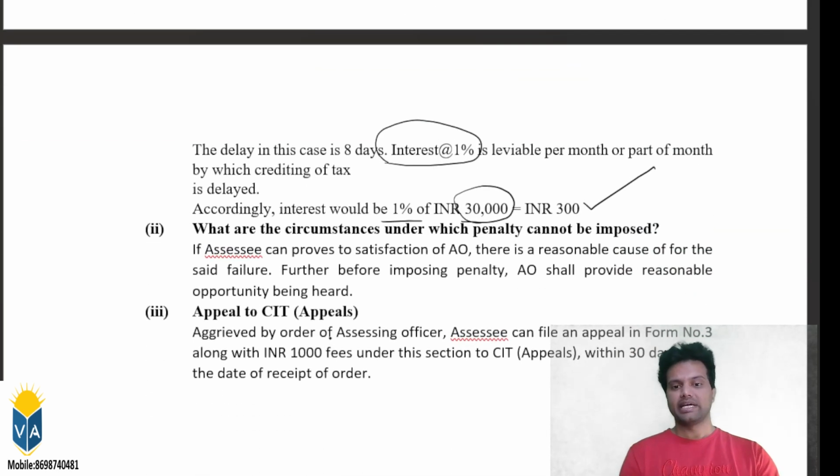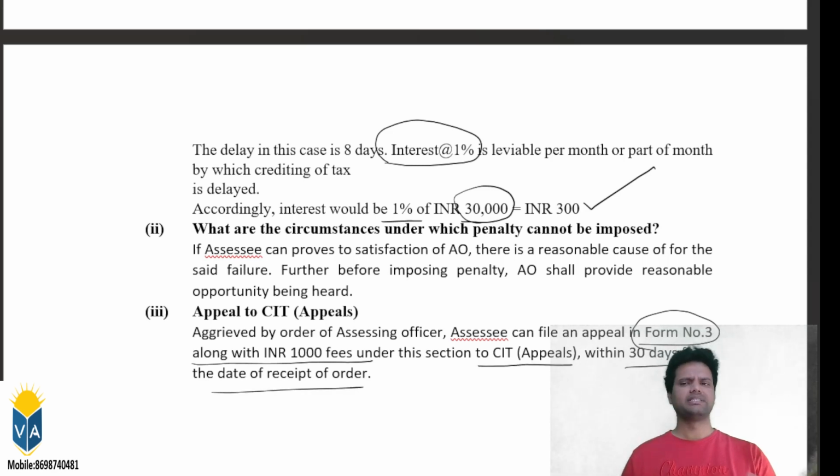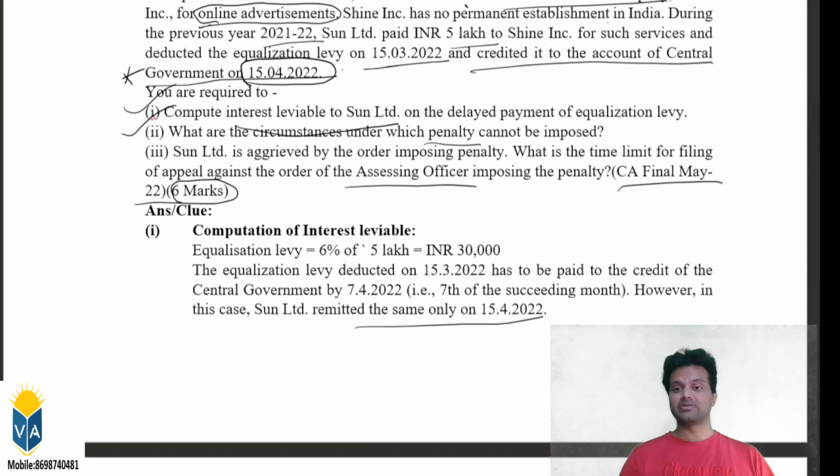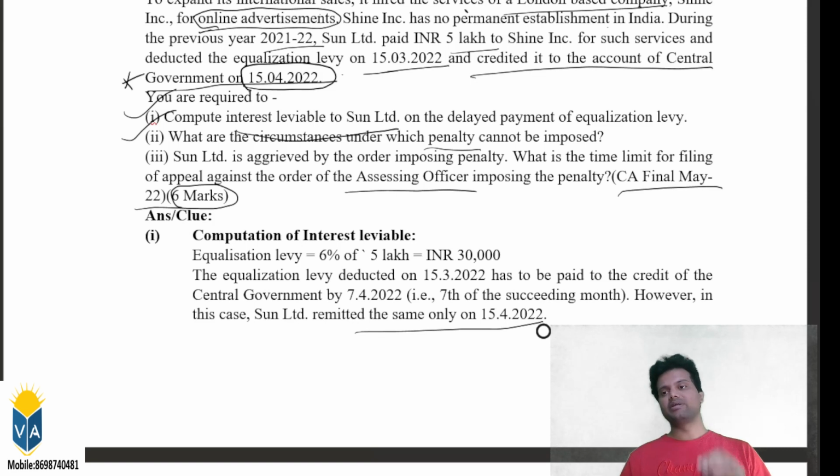Appeal to CIT. Agreed with the order of the assessing officer, SSC can file appeal in form number 3 along with a fee of 1000 rupees under this section to CIT appeals within 30 days from the date of receipt of order. Very basic information. They just tested whether student knows these provisions or not. This is a very recent question, May 2022. So every point, everything is important in this chapter because the chapter is only 4 to 4.5 pages.